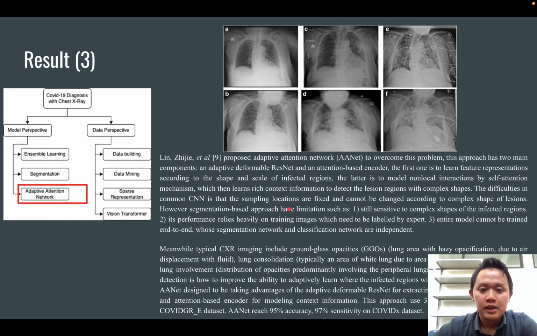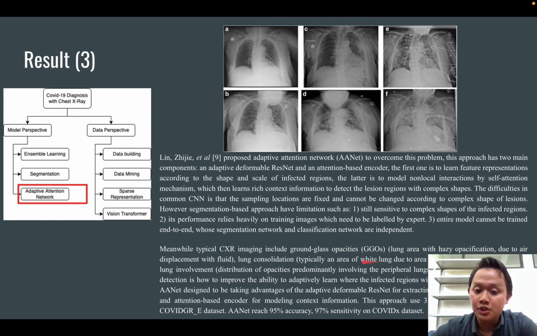So it's really good. And then the other one is the adaptive attention network. As we see in this example, there is difficulty, not even for a machine but for a human, to differentiate between viral or bacterial pneumonia or COVID, because they are just not really clear, and there are many aspects.